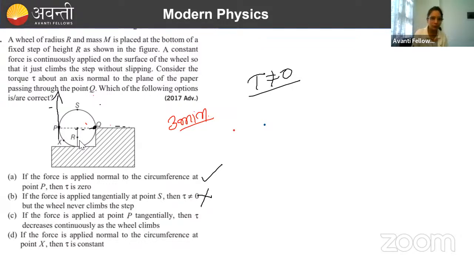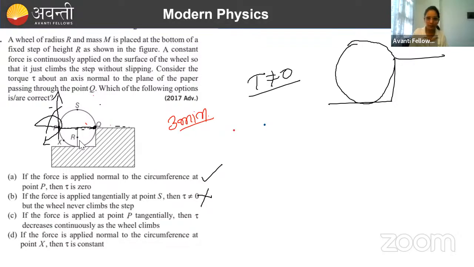Now if we calculate R cross F, it will be this R cross F, and as the wheel starts climbing up, this point P will also rise up, है ना. जैसे if I am going to draw the diagram, I am very poor in diagram, that is why I don't draw very often. तो देखो यहाँ पे तुम्हारा कुछ ऐसे दिखेगा ना, धीरे धीरे वो ऐसे क्लाइम करेगा ना, it will leave the surface, right? As it starts climbing up the step, it will gradually leave the surface, be in the air for some time, and then it will get up somewhere here. So what is going to happen during this period of time?